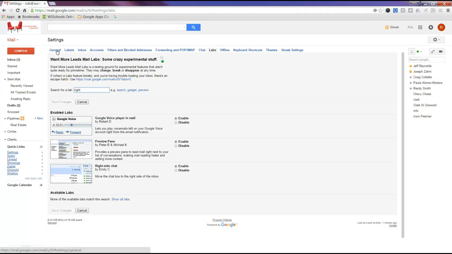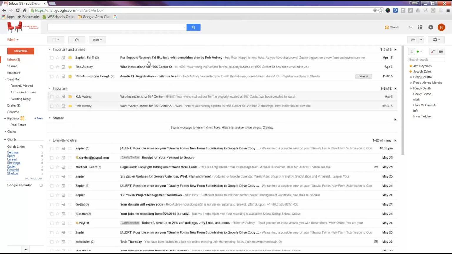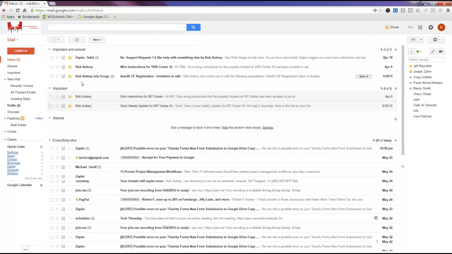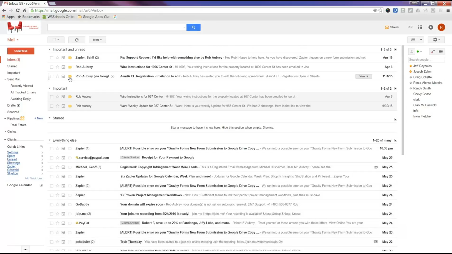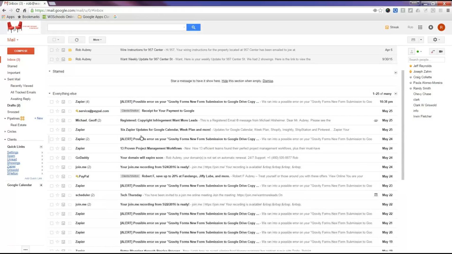So now that you have that done, let's go back to inbox, right? When you refresh your inbox, you should see multiple things. Now, the way to train mail: if you get mail that's unimportant, you click on this. If this email were unimportant, you would just click on this little orange thing there. By changing it, for example, this one right here, join me recording, I'm going to say that's an important email. So I'm going to check that box. It's turning orange, right? This conversation has been marked as important. So I'm training my inbox on what's important and what's not.